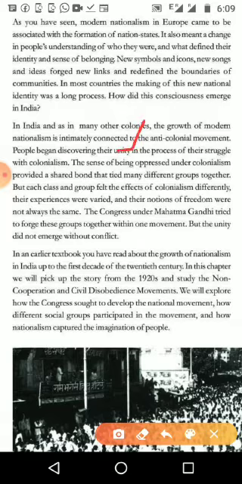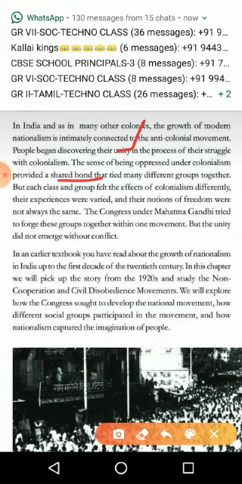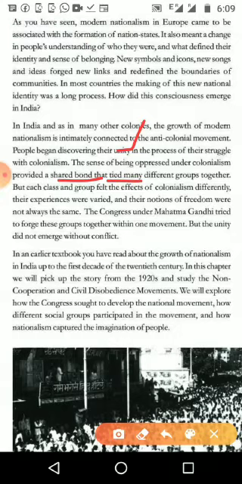Then the sense of being oppressed under colonialism provided a shared bond, a very important thing. We got a shared bond that tied many different groups together. Because of this oppression, every time the British tried to suppress all the movements we started, and they were suppressing in different ways. When we saw the tribal law in 8th standard, we know the tribals got angry because the British made a forest law.